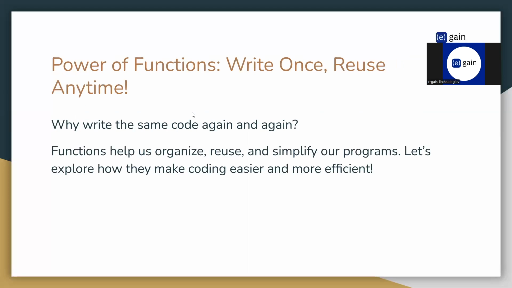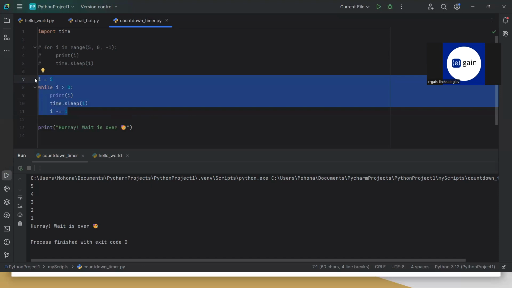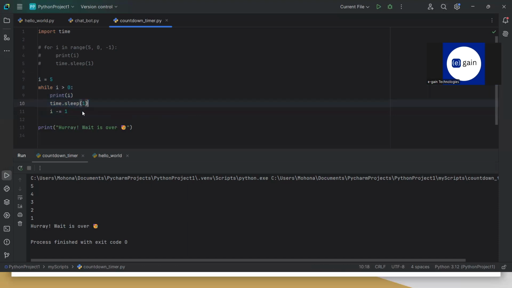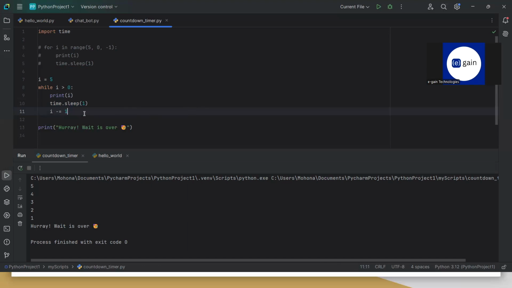Now let me ask you this question. Suppose I have written this code and I want to use this logic in different programs or in different Python scripts. In that case, should I write this code every time? If I need this piece of code 5 or 10 times, will I write the same thing 5 to 10 times? The answer is no. This is a small piece of code, but if it was 100 lines, 200 lines, then it would be a very huge task to do something over and over again, right?